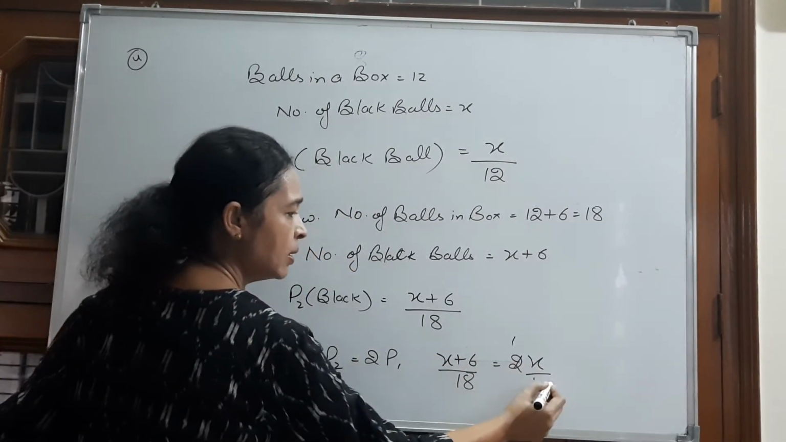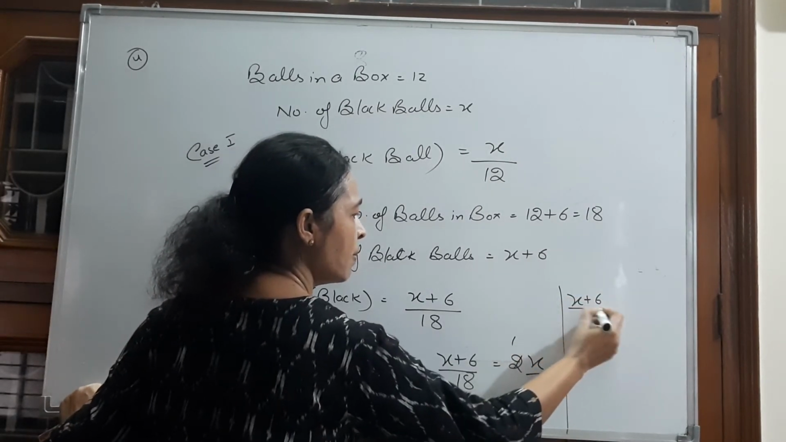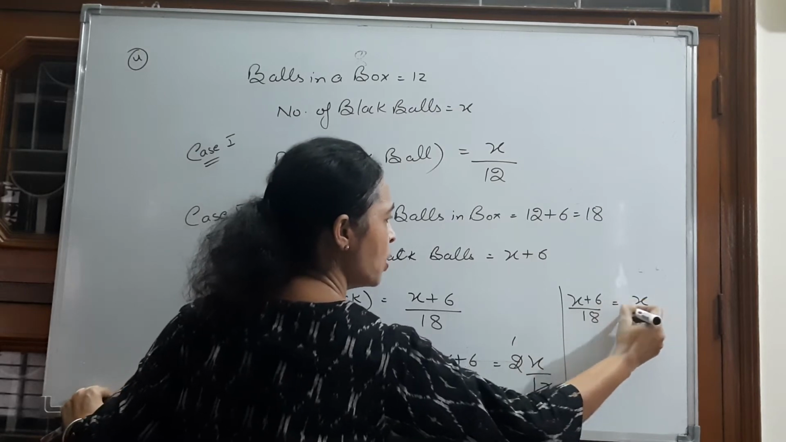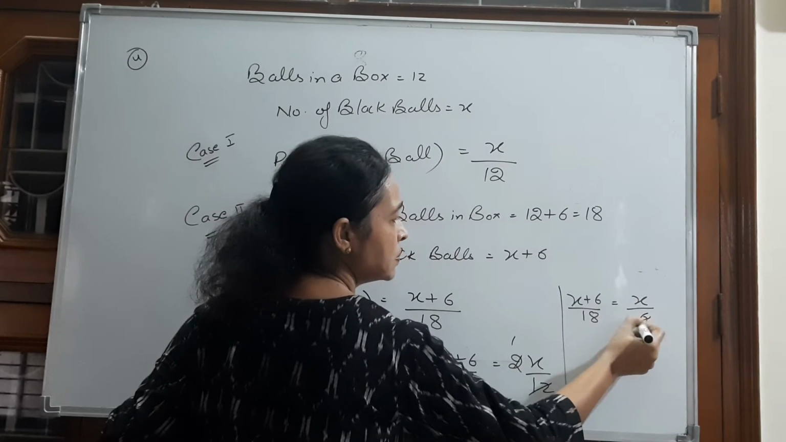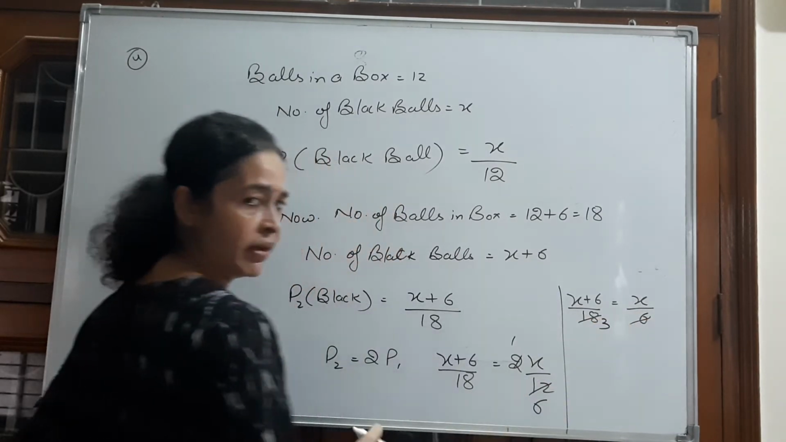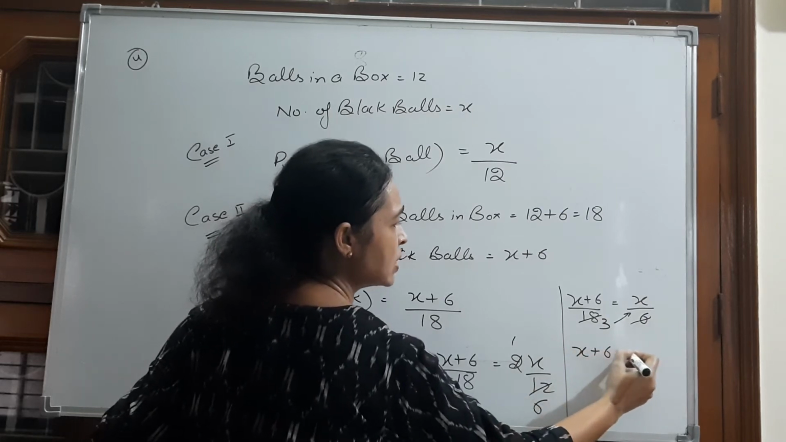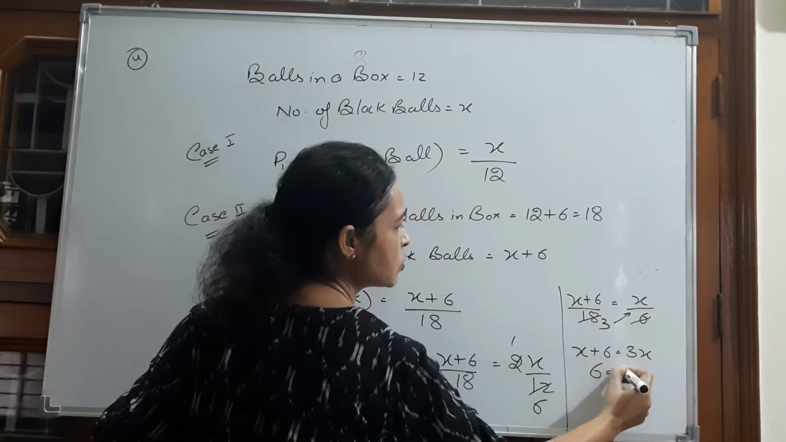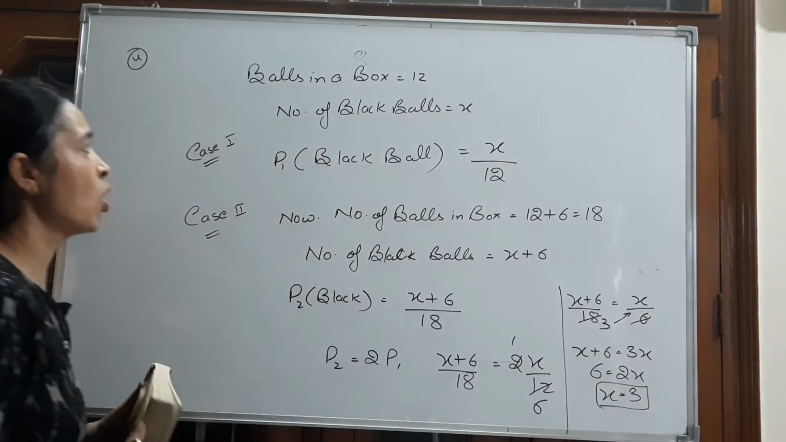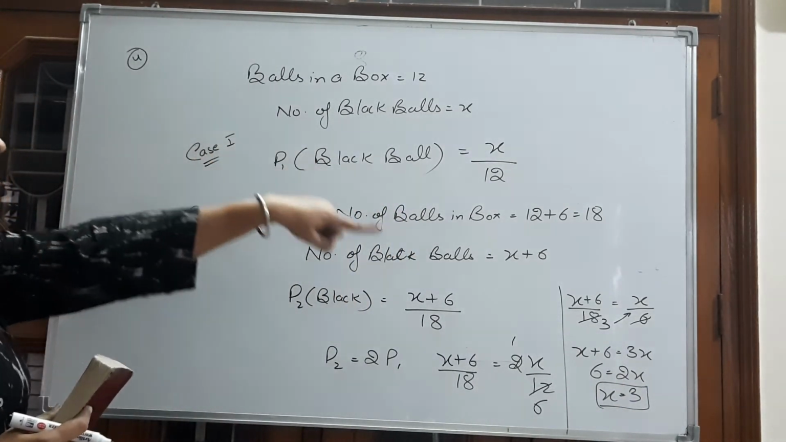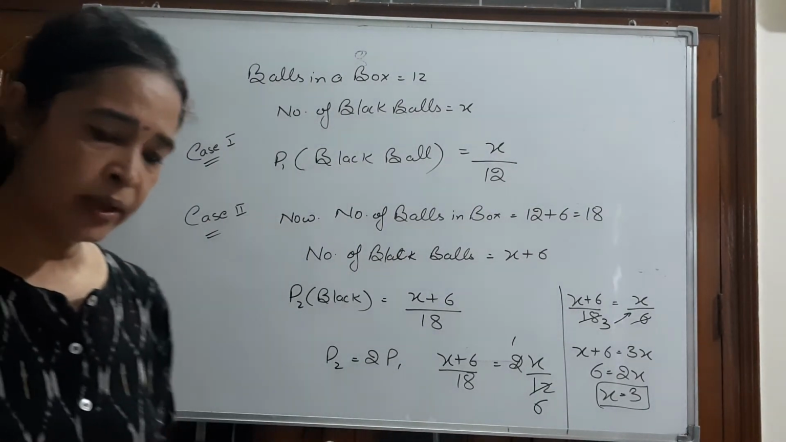2 ones are 2, 2 sixes are 12. X plus 6 upon 18 equals x upon 6. 6 threes are 18, we can cancel it here also. Now cross multiply. X plus 6 equals 3x. 6 equals 2x and x equals 3. Number of black balls in the box earlier were 3. Hope you got it. Pause the video and note it down.